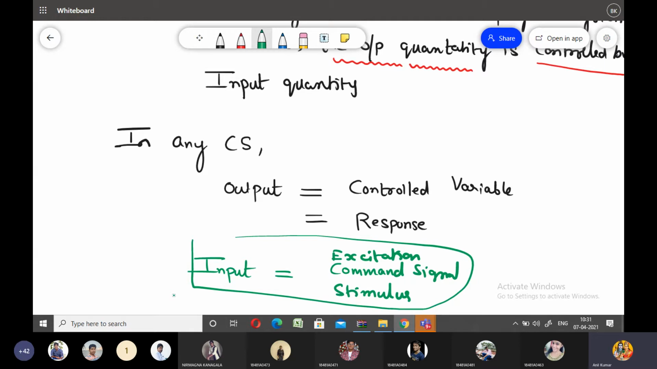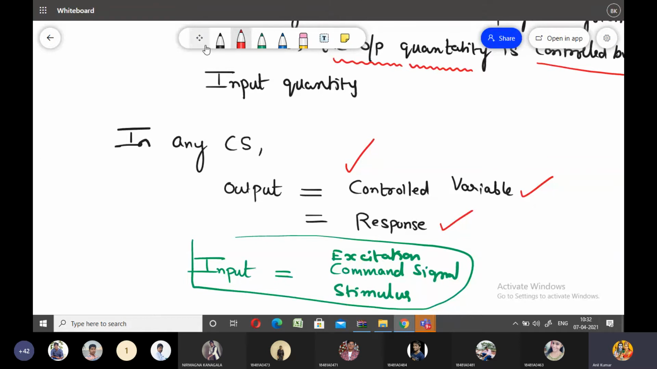What about the output? In a control system, the output quantity is called the control variable. At the output side you need to perform the control action. Because of the control action, the output is also said to be the controlled variable, or otherwise it may also be called the response of the system. So these are the various basics regarding control systems.